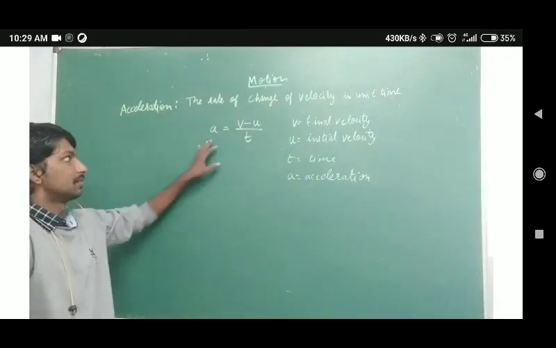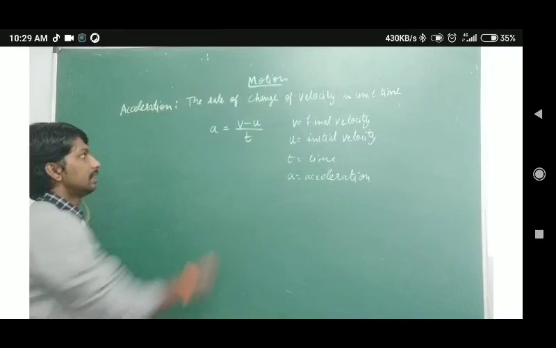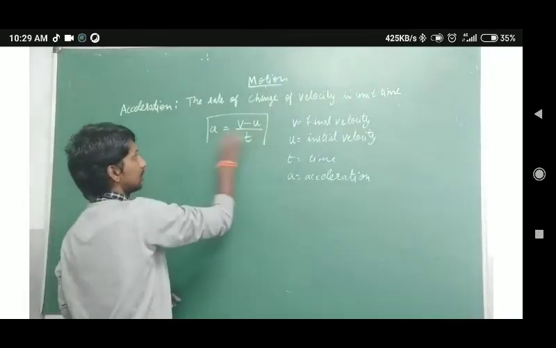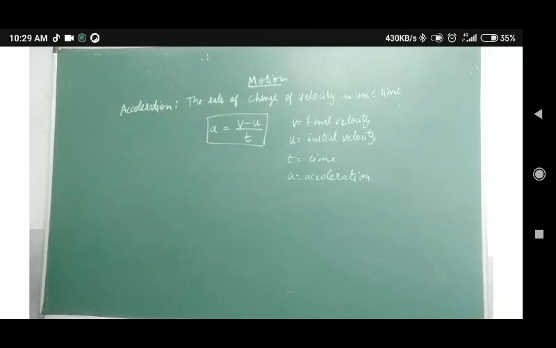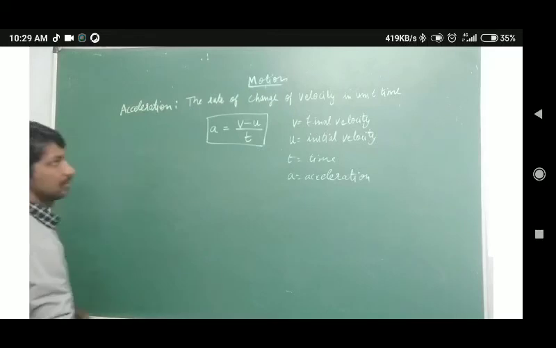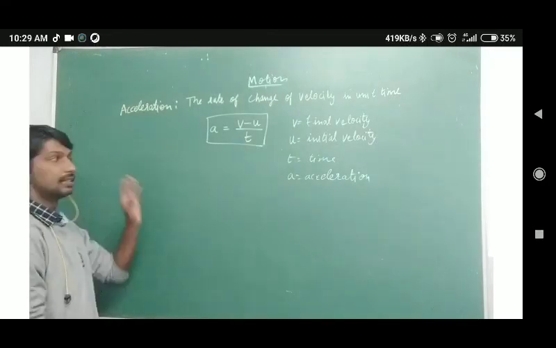So a equals v minus u by t. This is the expression for acceleration, where v is the final velocity, u is the initial velocity, t is time, and a is acceleration. This is how you define the term acceleration.